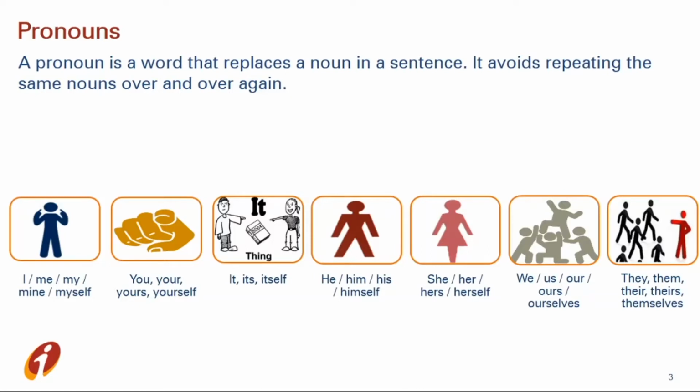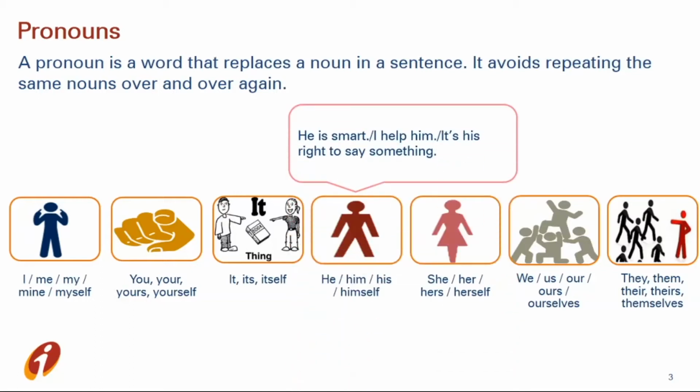Next is he, him, his, himself. We use these pronouns when we talk about a particular boy, and to avoid using his name again and again, we use these pronouns. For example, he is smart. I help him. It's his right to say something. Here, we are talking about a particular boy.